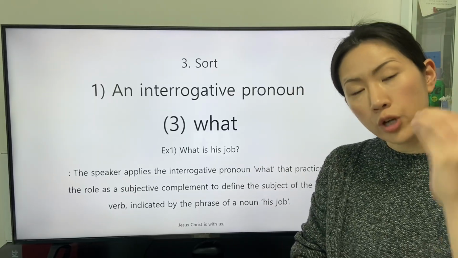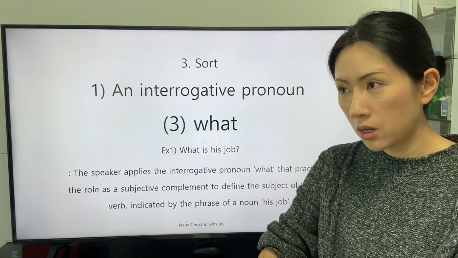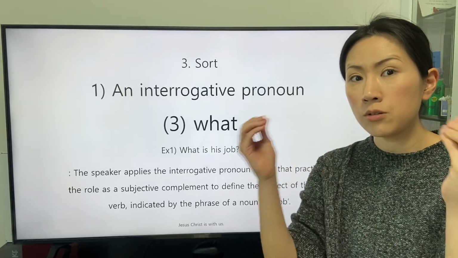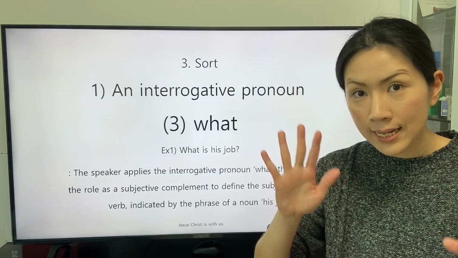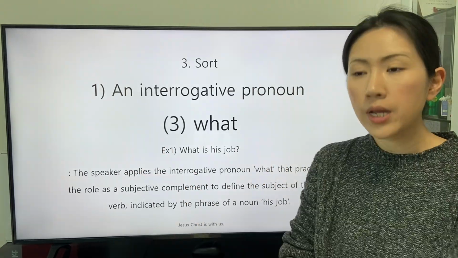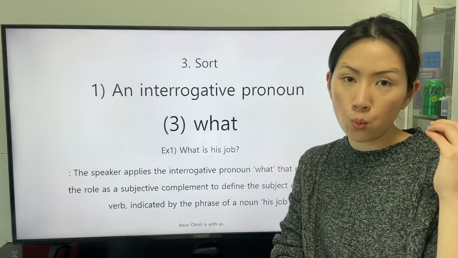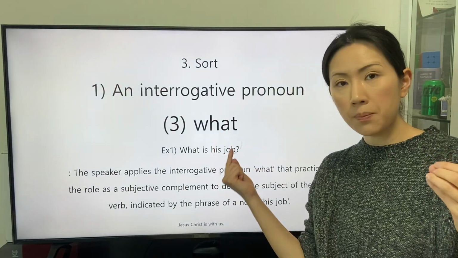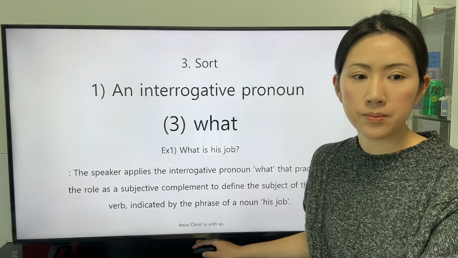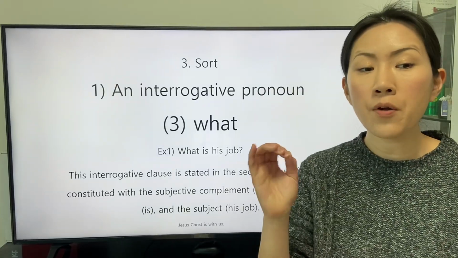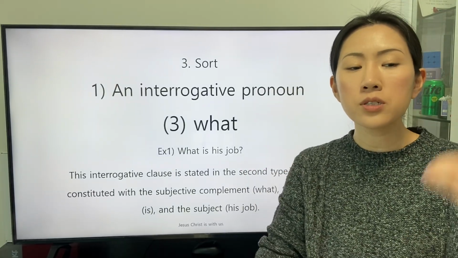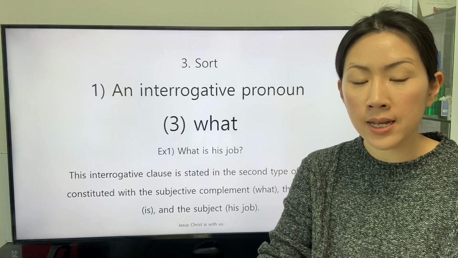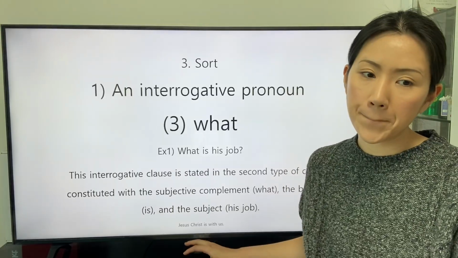The noun, job, is applied to describe a person, but the noun, job, does not indicate a person. The interrogative pronoun what as a subjective complement of the subject, his job, is appropriate. This interrogative clause is stated in the second type of clause, constituted with the subjective complement what, the be verb is, and the subject, his job.